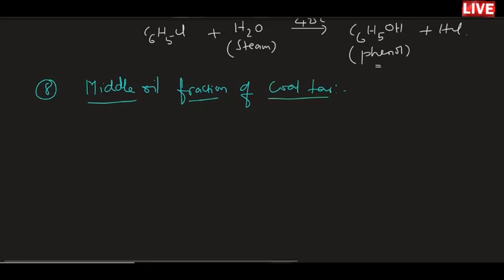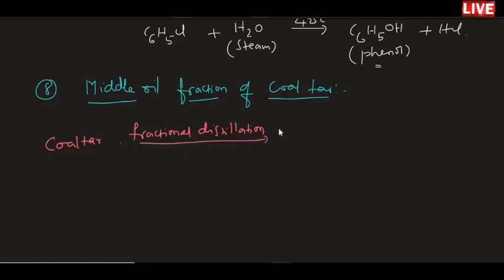First we have to take coal tar, and that coal tar is subjected to fractional distillation. After doing the fractional distillation, this coal tar will give middle oil, and that middle oil contains phenol and even cresol and some naphthalene derivatives.